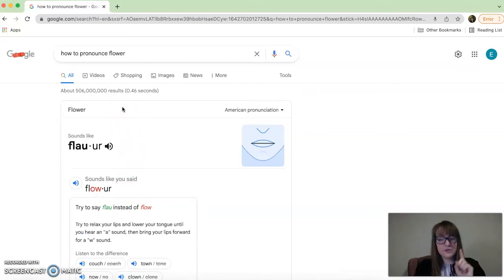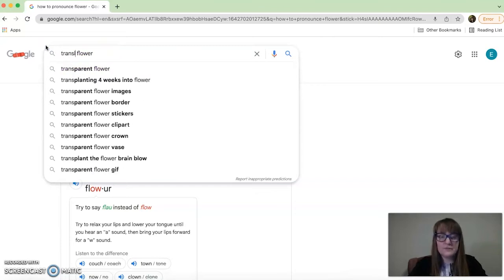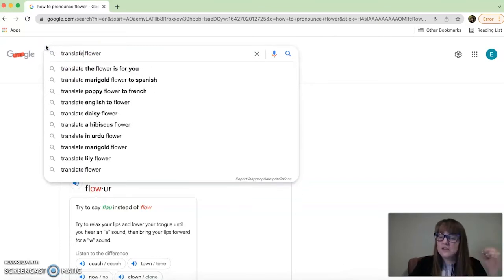So we've actually done 2 things already. I told you I'm going to give you 3 ways that Google will help you learn a language. 1, it'll give you definitions for words you don't know. 2, it'll teach you how to pronounce those words. And then 3 is it will translate those words into your own language so that you can understand them if you don't understand the definition. So we're going to translate the word flower.